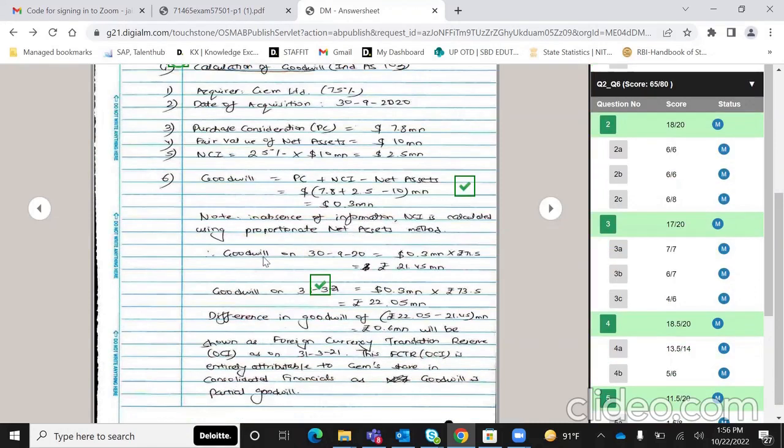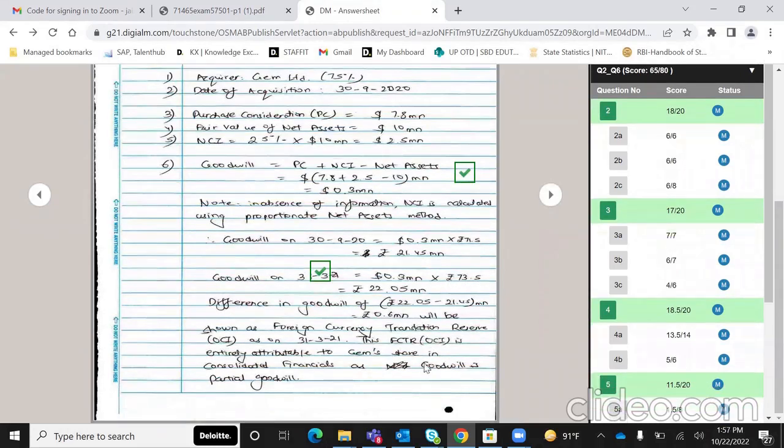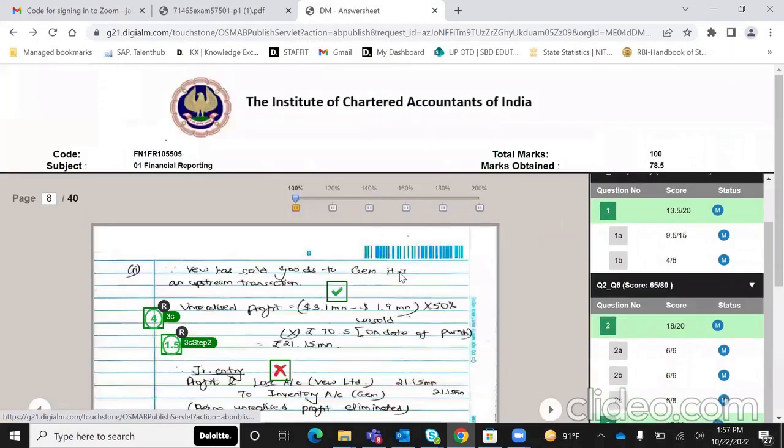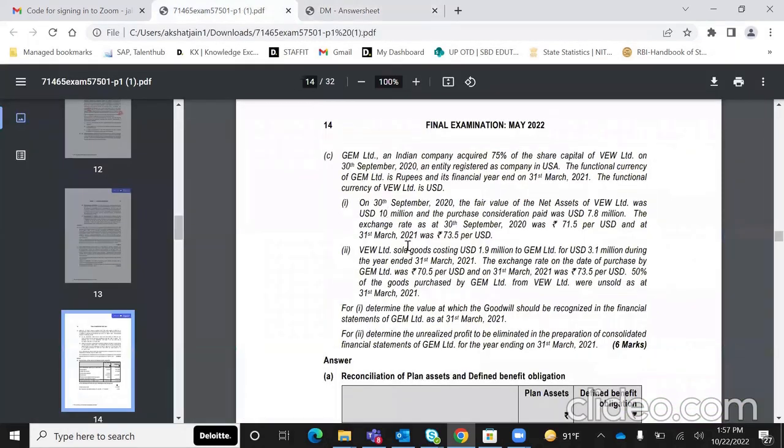Just give me a minute for that. So I've calculated goodwill over here. Goodwill मैंने dollars में calculate कर दिया. उसे फिर as on the date of acquisition, this was the goodwill using that day का exchange rate. Year end पे because goodwill we use a closing rate. I calculated that. I've specified the treatment कि डिफरेंस FCTR में जाएगा.